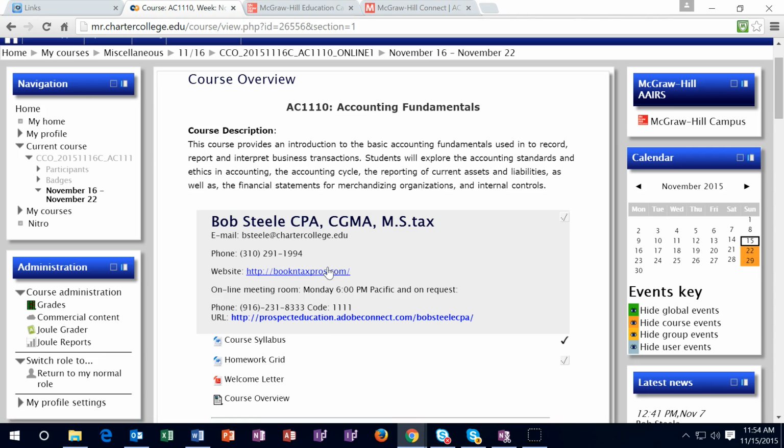This first class that you will have is going to be probably more time consuming than later classes because we're going to get used to a lot of the system, just how to go through the weeks and how to log into this. This is called Moodle. We're also going to log into McGraw-Hill, and that will be two systems that you'll have to learn. After a little bit of learning them, they will become second nature, and it'll be kind of like a habit just to get into Moodle and then go into McGraw-Hill.